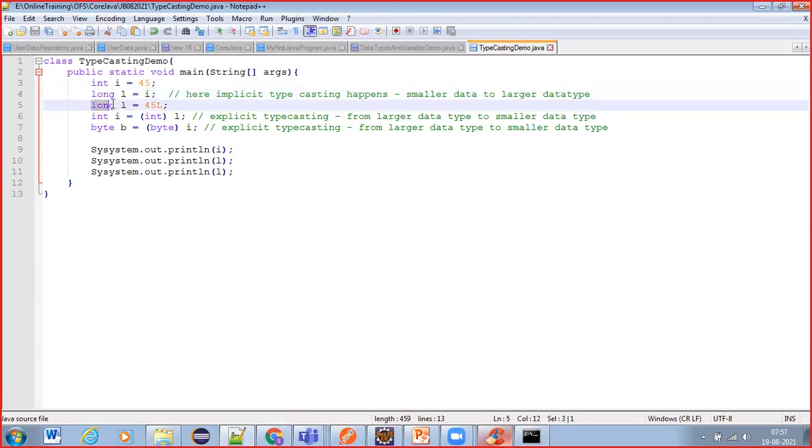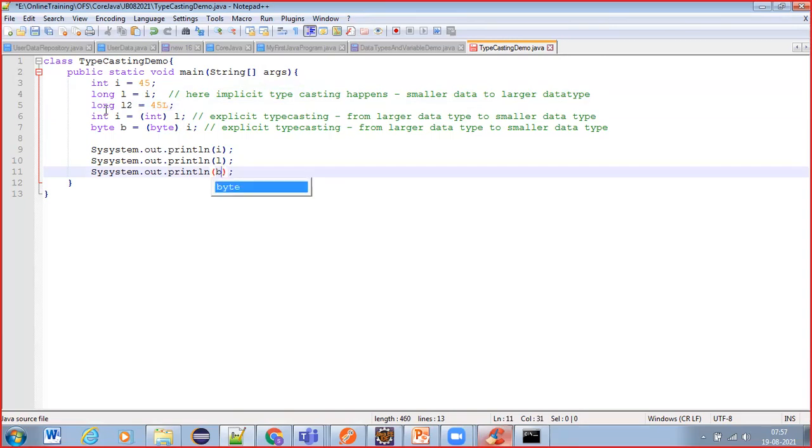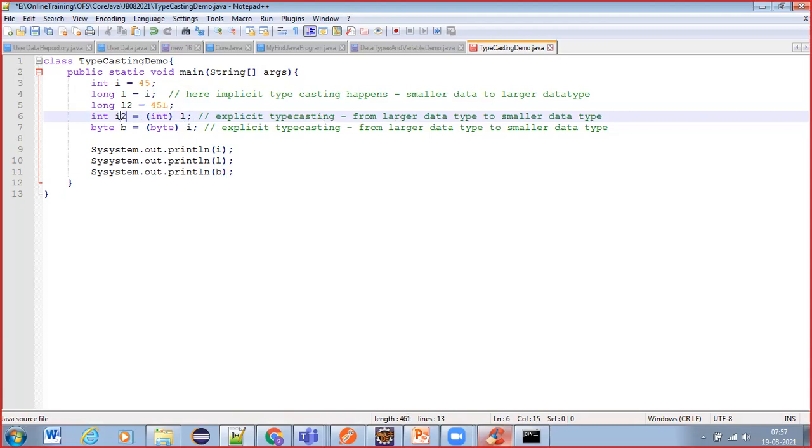If you write long every time, that means what? Allocate 8 bytes and create a variable. Here also allocate 8 bytes, create a variable, and give the variable name as l, and here also the same meaning. So give some different name, like you can say l2. Like this, you can write it. And in a similar way, here the i value also, i2. Why? Because already i is there, right?